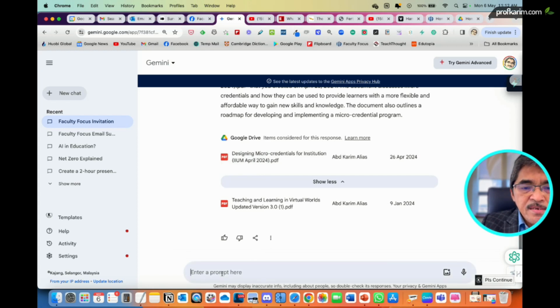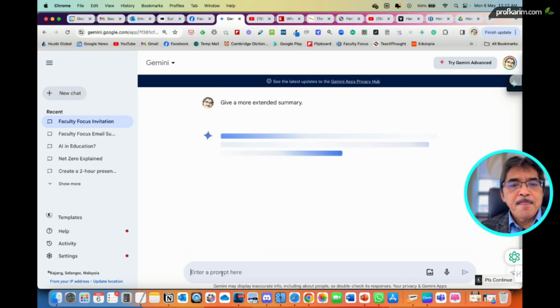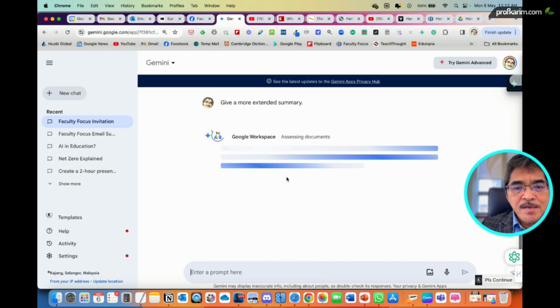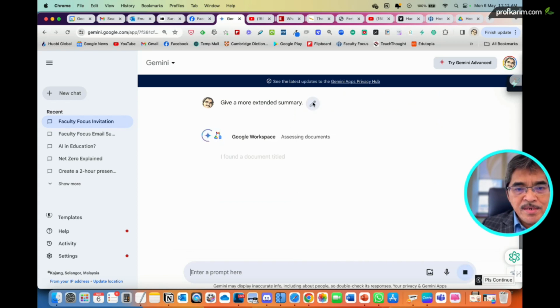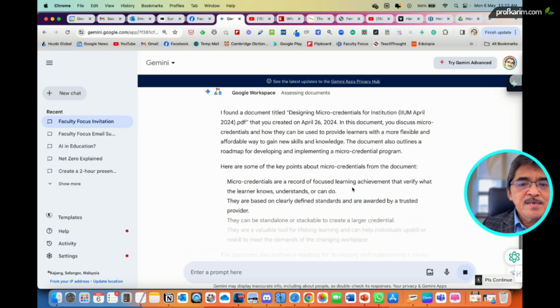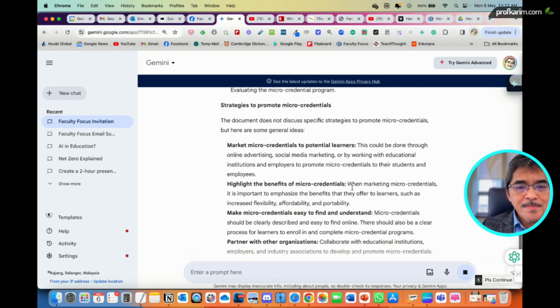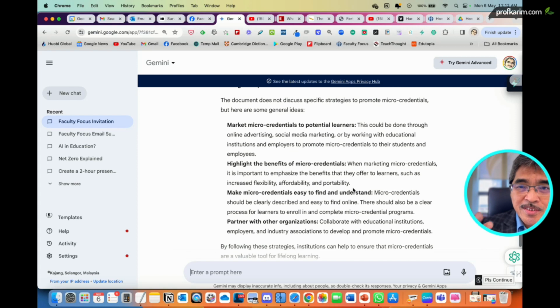Maybe if you want, you can expand the instruction. Okay, give a more extended summary. So it will read the document, it will read the PDF, and then it will give the summary here. So basically, this is extracted from the file, the PDF file just now.